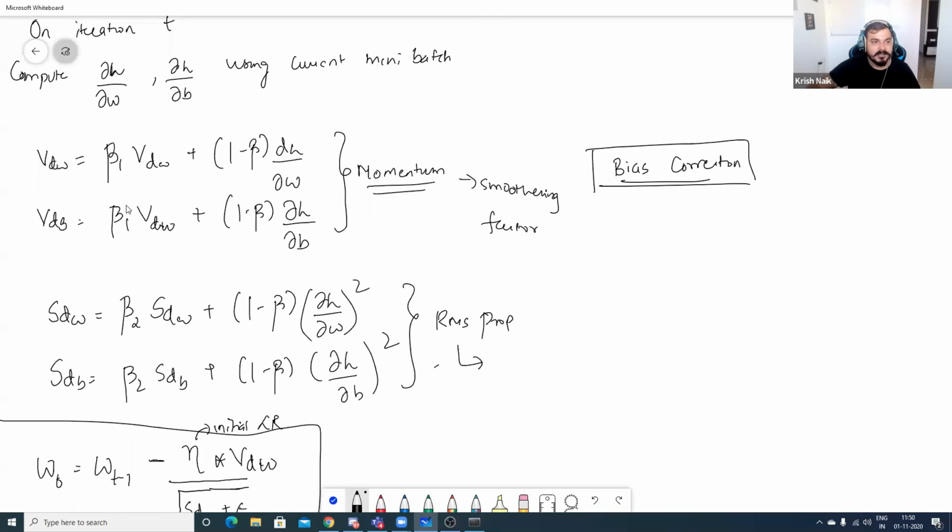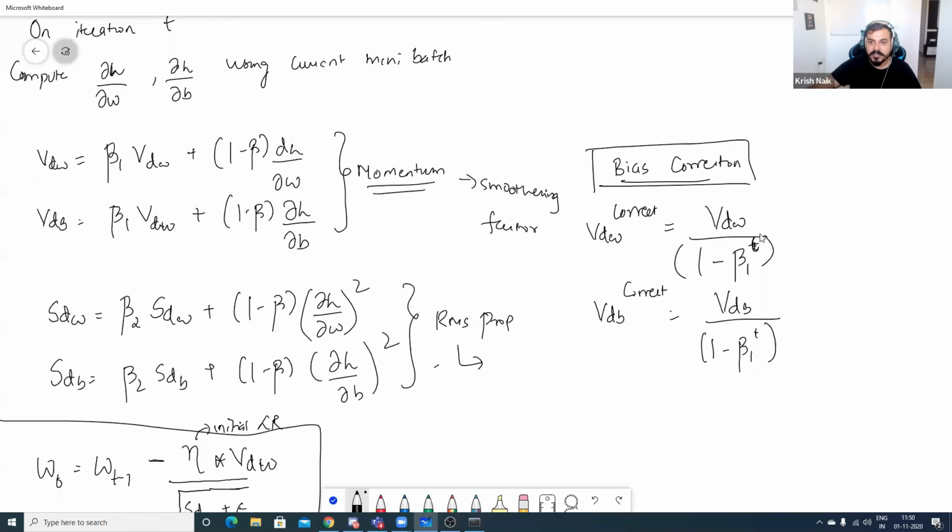In bias correction, this whole equation gets changed into something like this. VdW correction is equal to VdW divided by 1 minus beta 1 to the power of t, for a time step t. And Vdb correction is nothing but Vdb divided by 1 minus beta 1 to the power of t. So this was the bias correction on momentum. This was the formula that they used. And then there was also one more bias correction with respect to SdW.